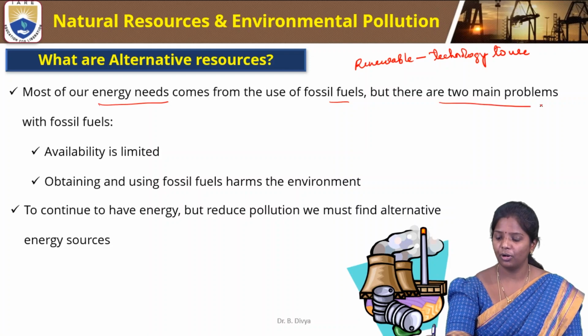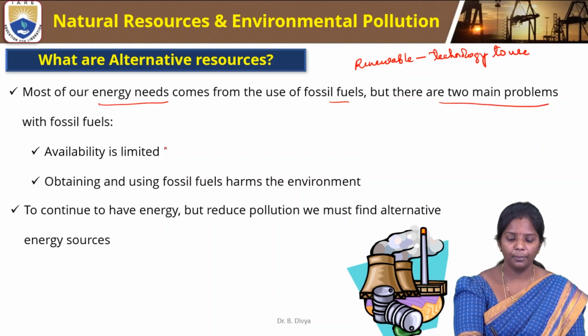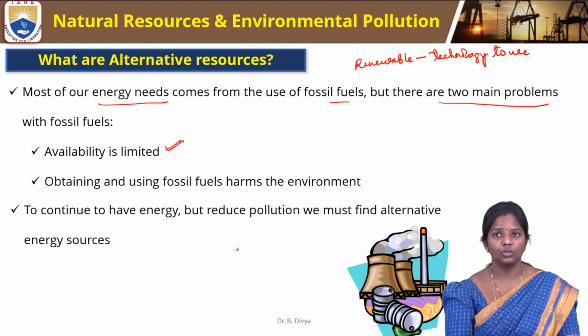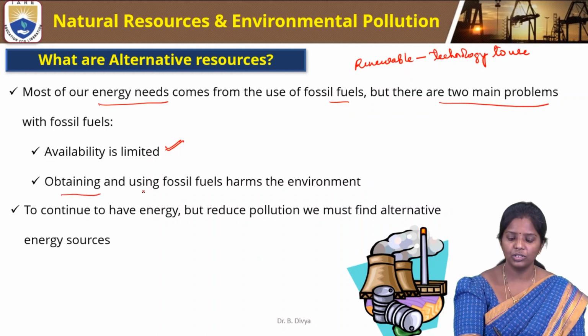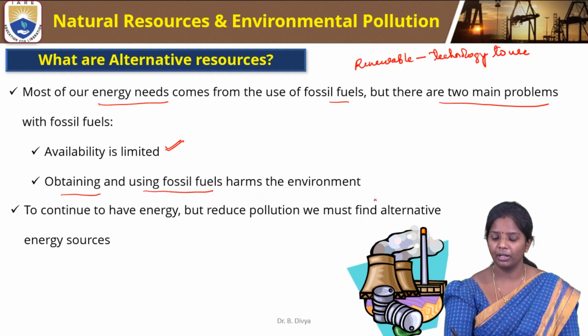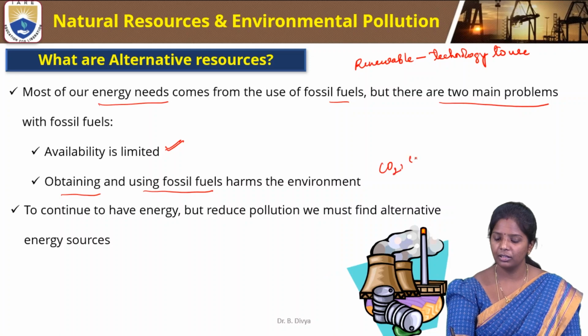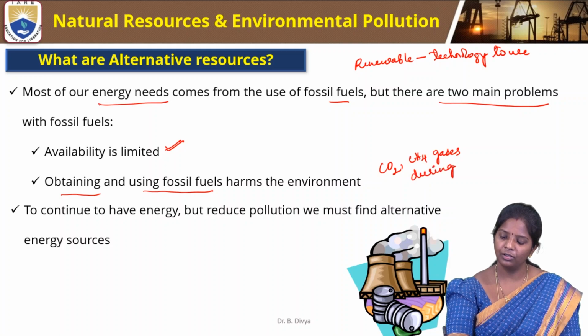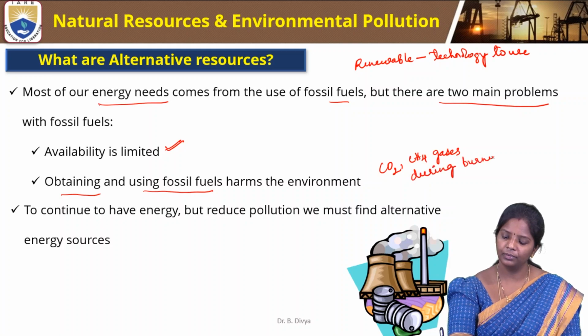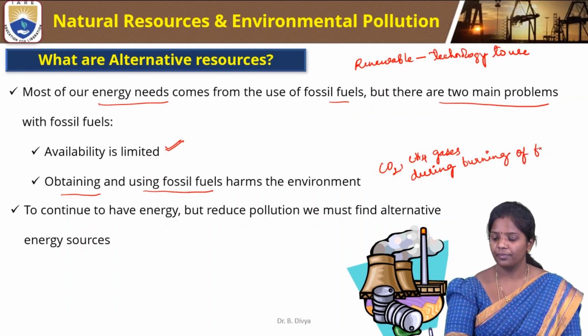So there are two main problems. What are they? Availability is limited, because non-renewable resources get exhausted. And obtaining and using fossil fuels harms the environment because of carbon dioxide and methane gases released during burning of these fossil fuels.